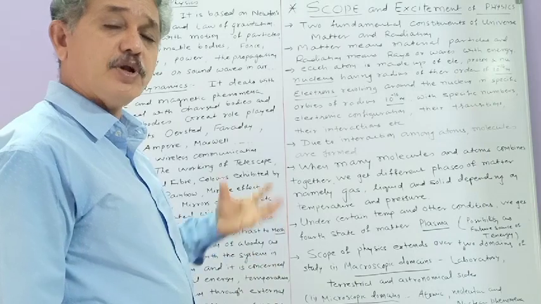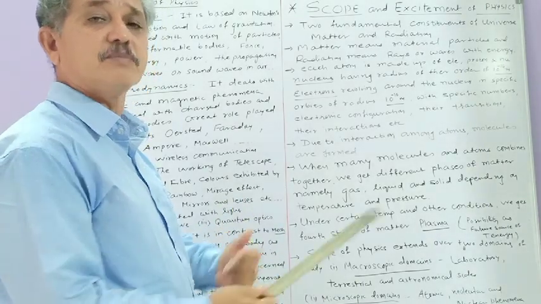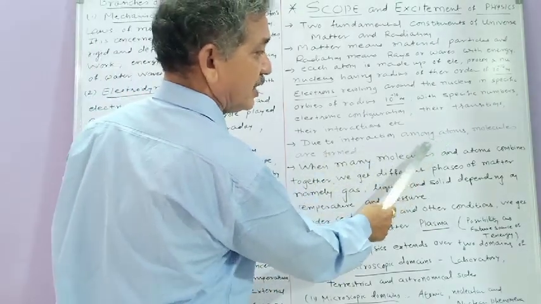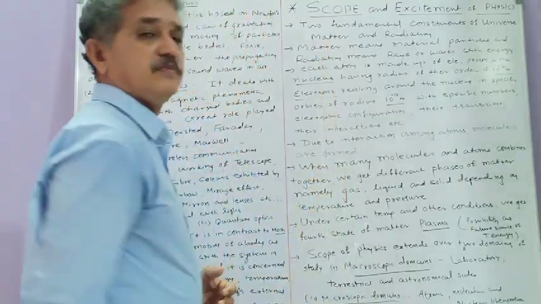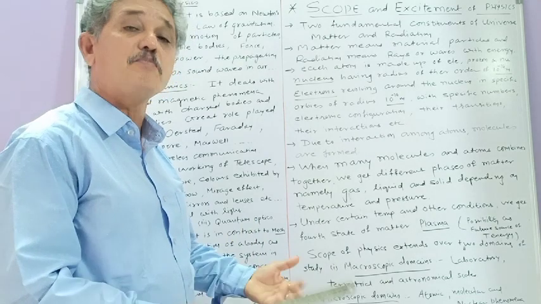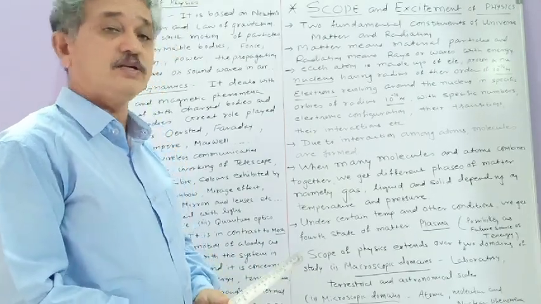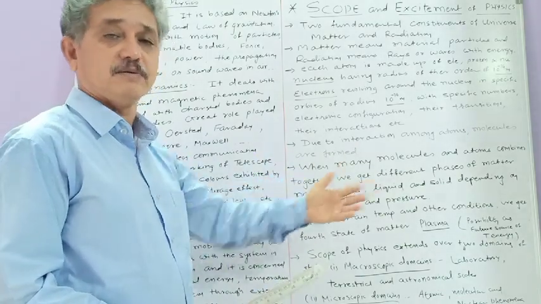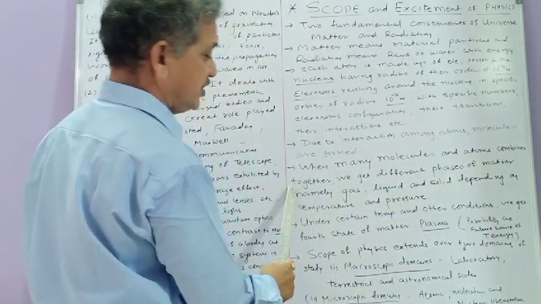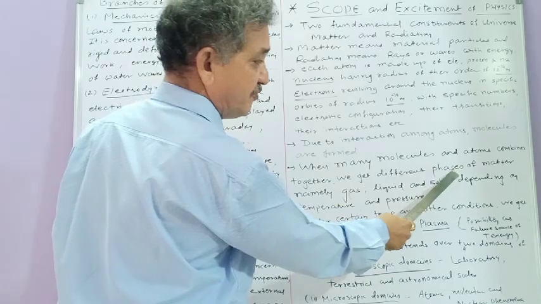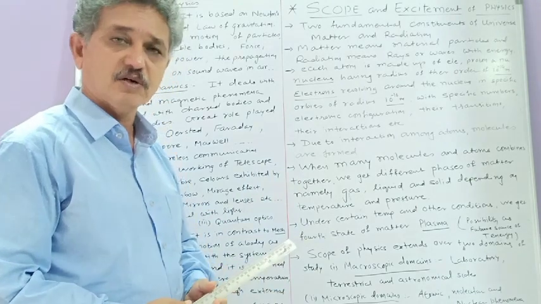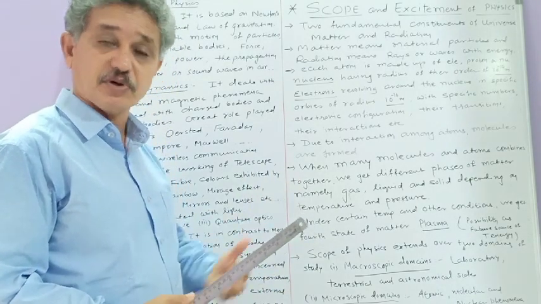Then, if you take any substance inside which a lot of atoms are there and these atoms are interacting, then due to interaction of atoms, the molecules are being formed. And when such atoms and molecules you are taking at a definite temperature and pressure, then you are getting this substance in different state. That means different phase. Here when many molecules and atoms combine together, we get the different phases of matter. These different phases of matter you will get under specific conditions. Which specific conditions? Definite temperature and pressure.